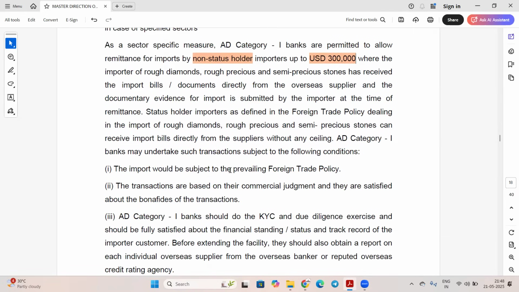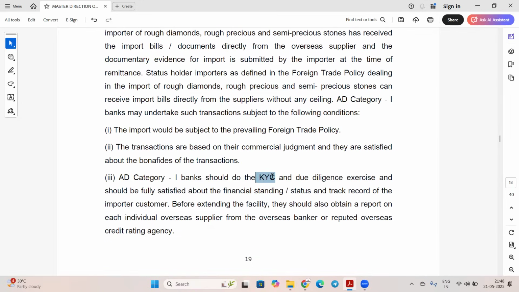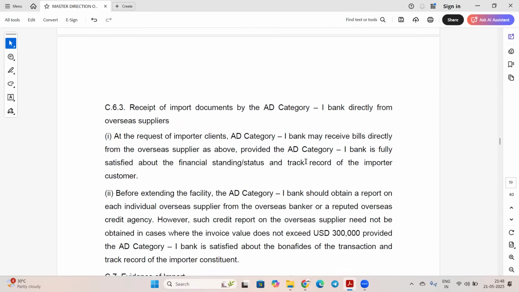The import would be subject to the prevailing foreign trade policy. Transactions are based on their commercial judgment and bona fides, like they are satisfied with the bona fides and KYC. So all these common guidelines are mentioned.